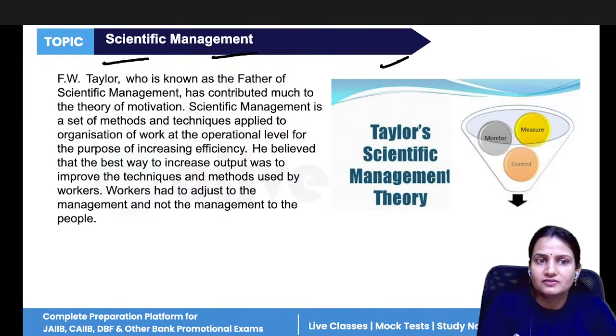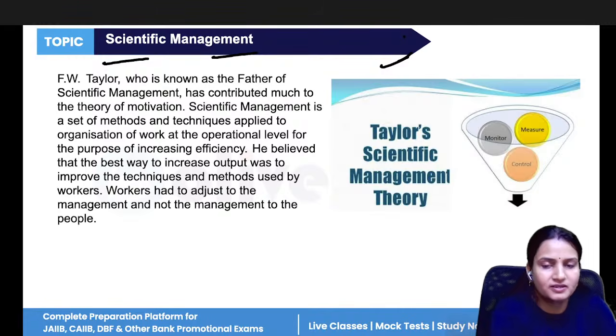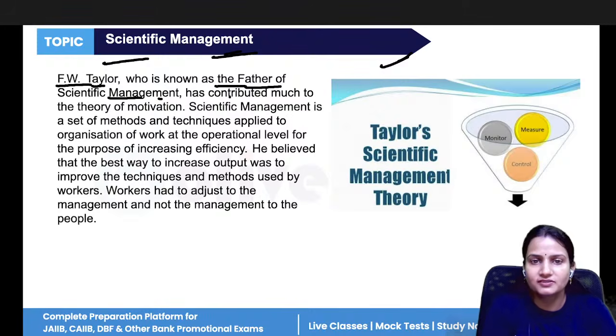Now, next is scientific management. So, scientific management is what? In the starting only, we have done this, that it is given by Frederick Winslow Taylor, and he is also known as the father of scientific management. He contributed this theory. What he said is that the management should use scientific methods, scientific tools, and techniques in doing their work. It will create efficiency in their work, and workers will also be satisfied. They will be motivated for their future.